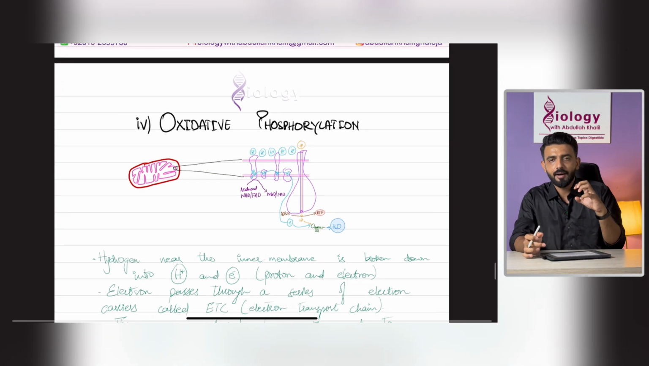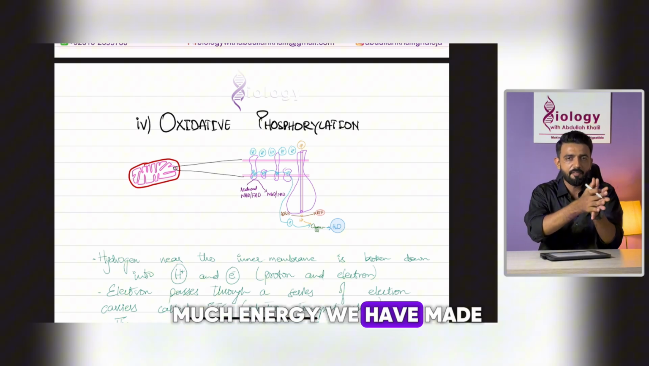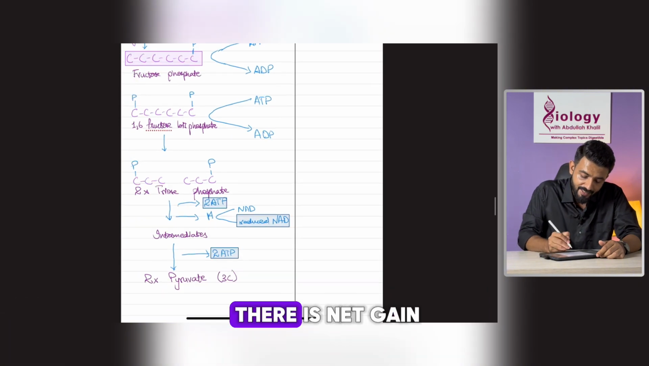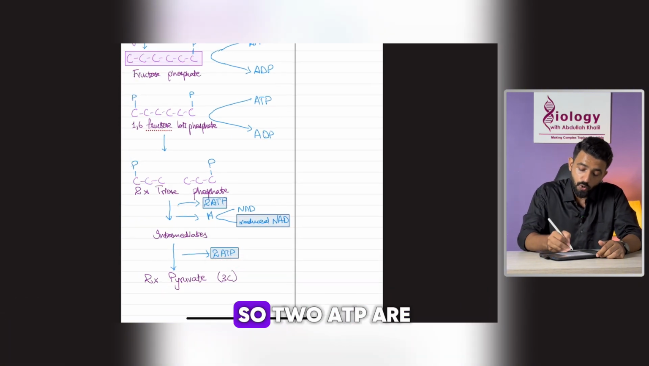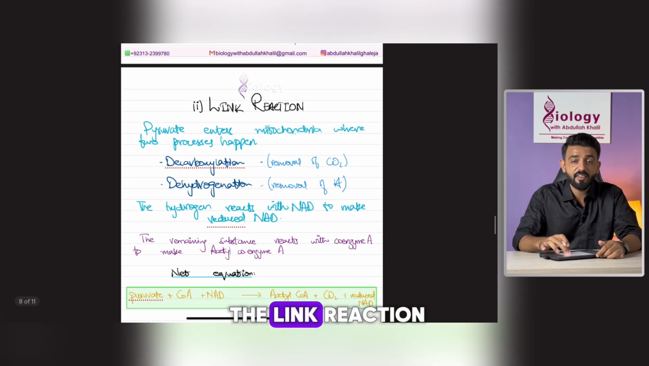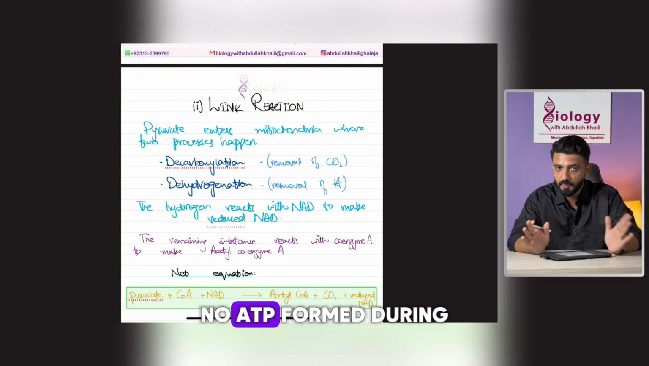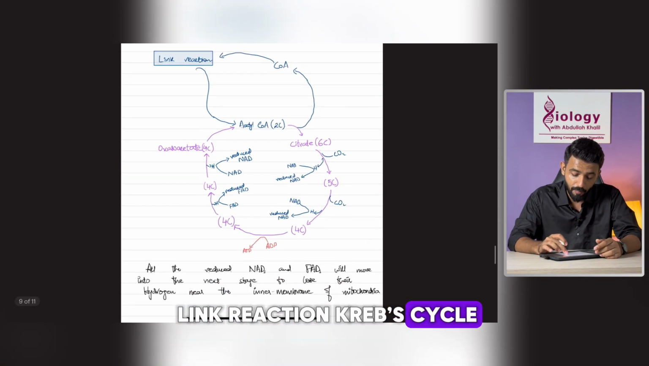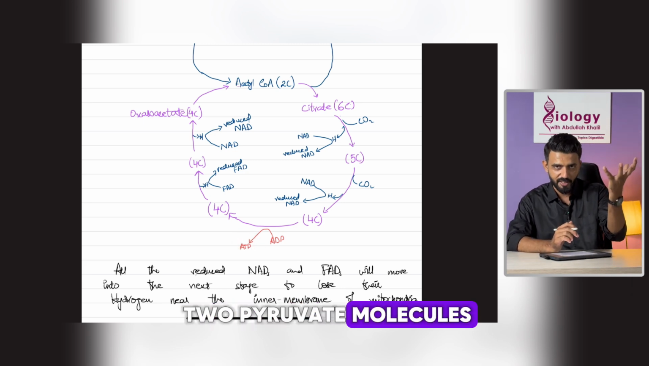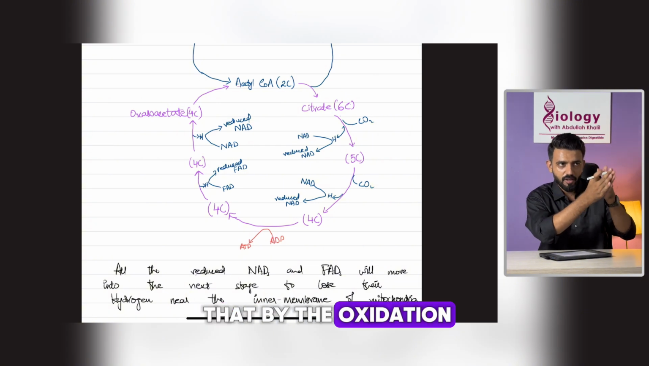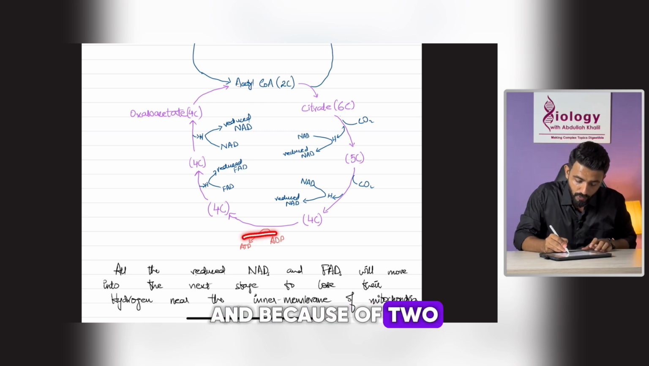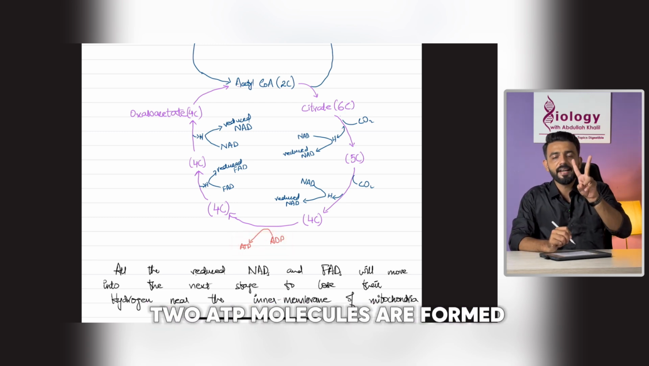Now, if we have to make a conclusion of how much energy we have made through all these processes, if we go back to the first step, glycolysis, we can see that there is a net gain of 2 ATP molecules. So 2 ATP are formed by glycolysis. If we go to the link reaction, there is no ATP being formed here. No ATP formed during link reaction. Krebs cycle. If we look at this process, we will only see 1 ATP, but because there are 2 pyruvate molecules, we would consider that by the oxidation of 1 glucose molecule, there are 2 Krebs cycles happening, and because of 2 Krebs cycles happening, we will consider that 2 ATP molecules are formed.